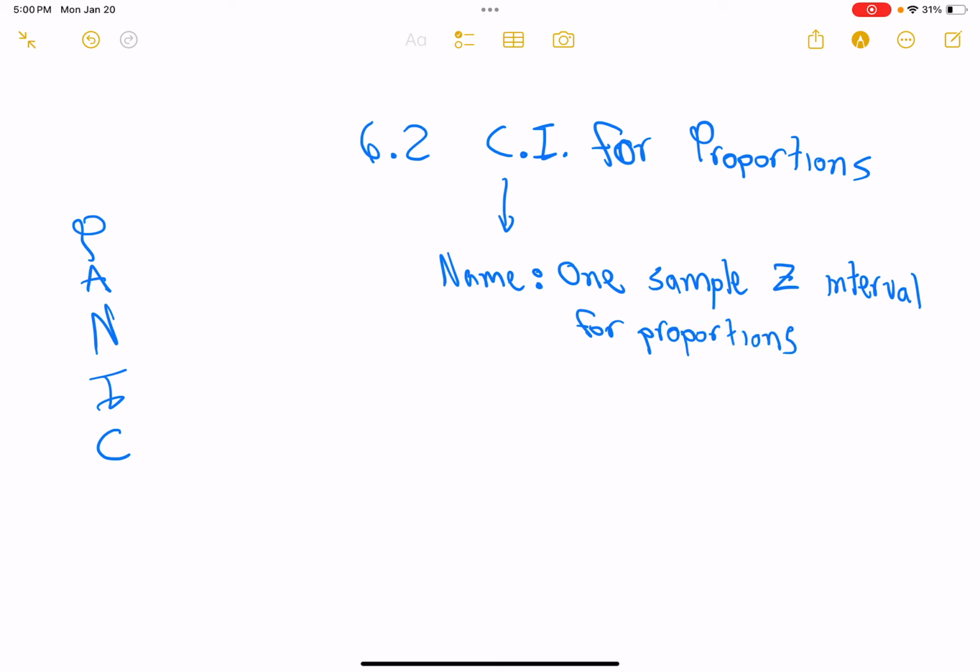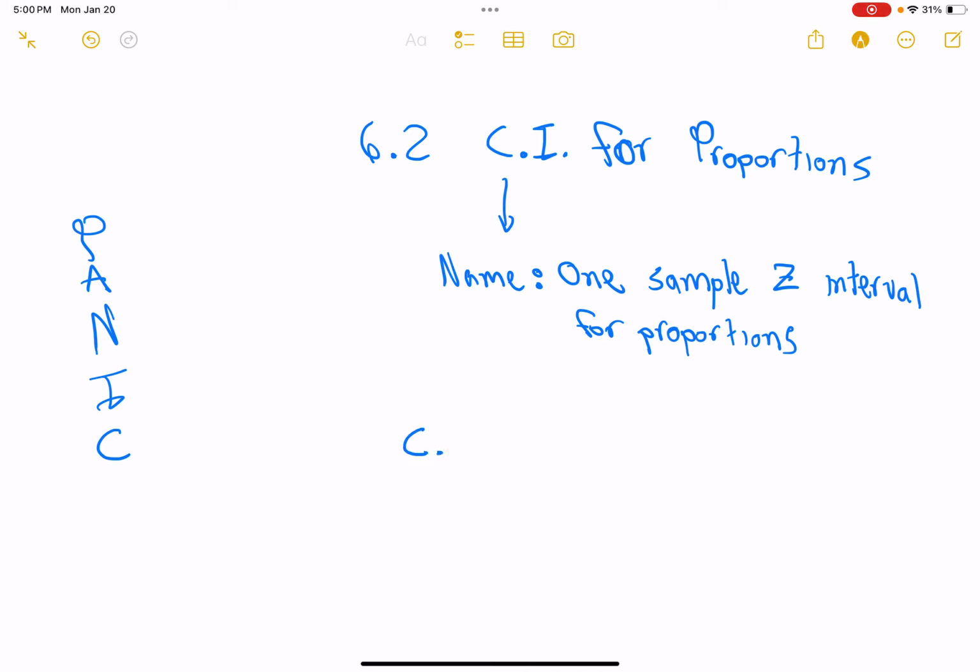Now, this video is going to be a lot shorter than 6.1 and 6.3 was, and that's in large part thanks to the fact that I got so zealous and excited in 6.1 that I kind of jumped the gun, and I already used the equation for proportions and confidence intervals in that video and solved it for you once to show you how it would function.